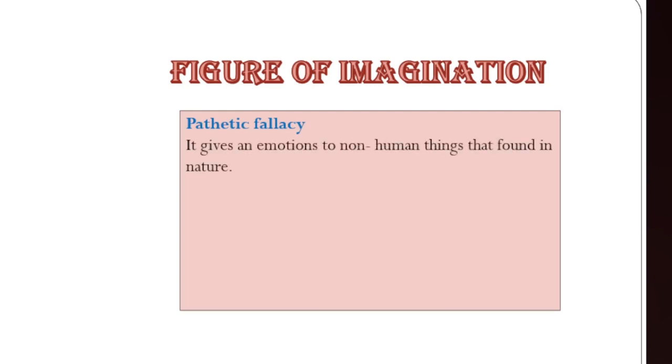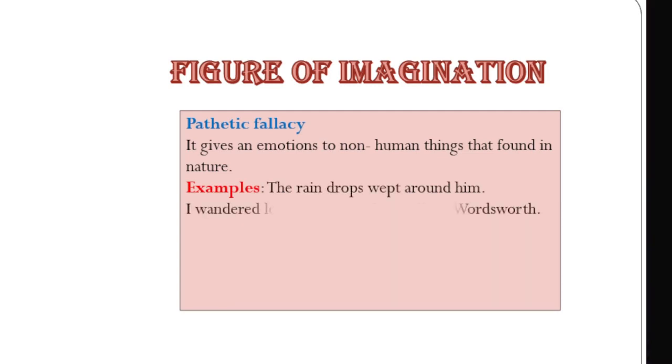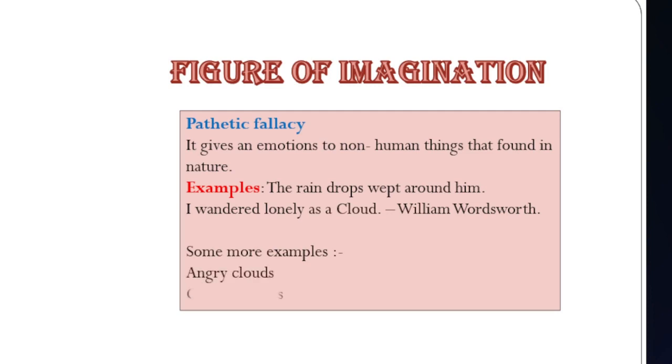Next one is pathetic fallacy. Now what is pathetic fallacy? It gives emotions, or you can say human emotions, to non-human things found in nature. It usually describes the environment. Do you know why? Because the writer wants to reflect his inner feelings in the environment or the nature around him. Always remember, pathetic fallacy always attributes human emotions to non-human things which we find in nature.